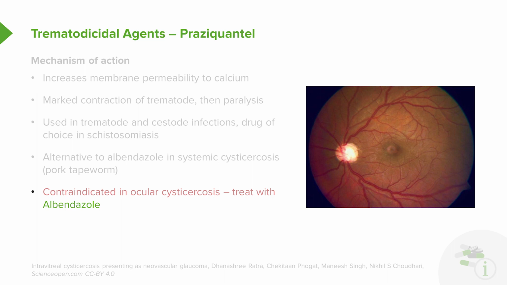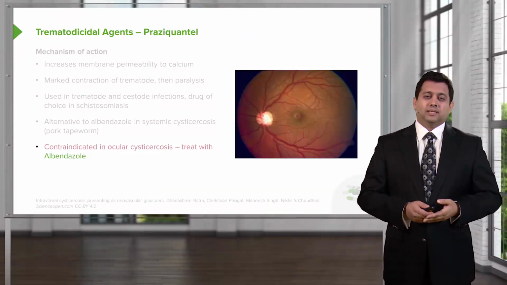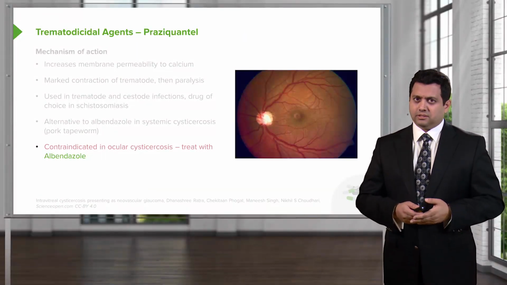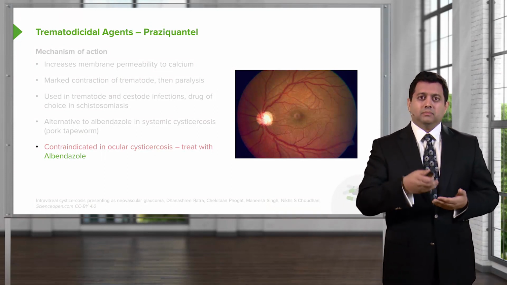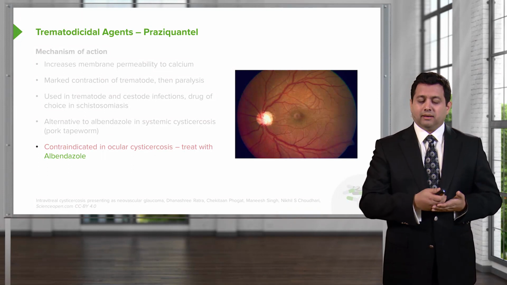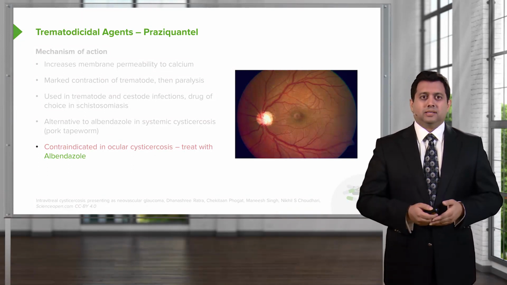So here's an example of ocular cysticercosis, or pork tapeworm. I'm going to say pork tapeworm because it's easier to say. Pork tapeworm, ocular, treat with albendazole. Systemic, you can use praziquantel.